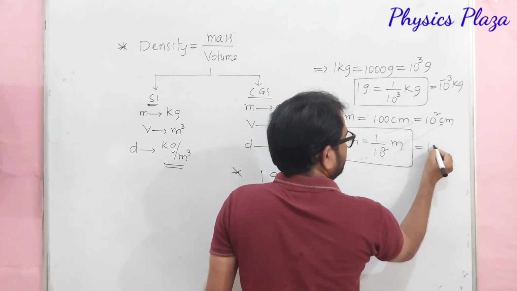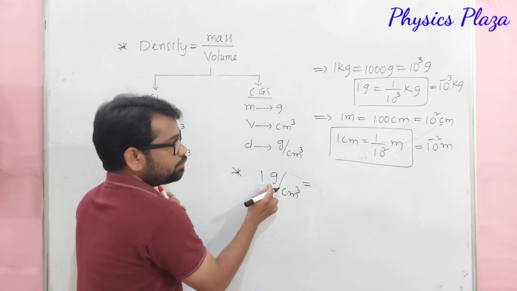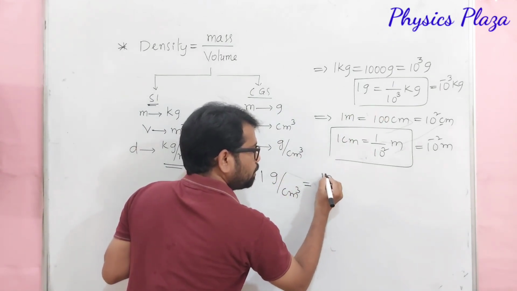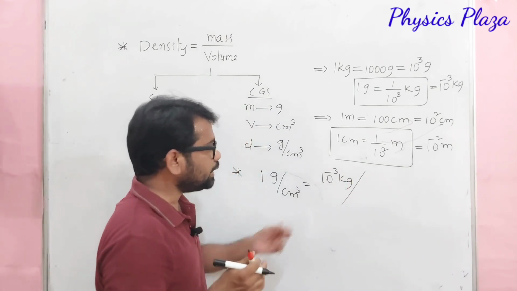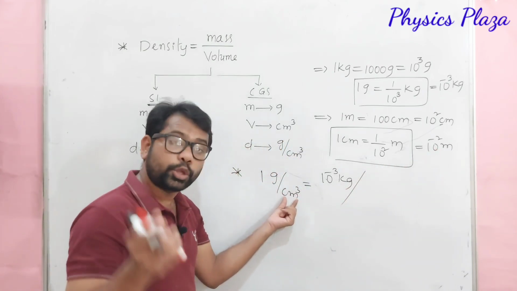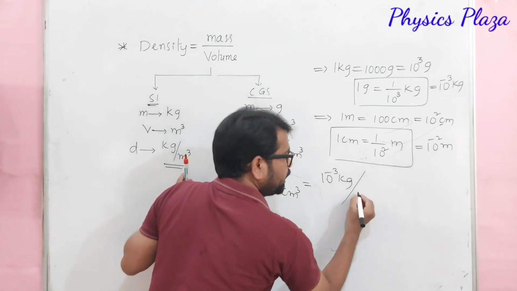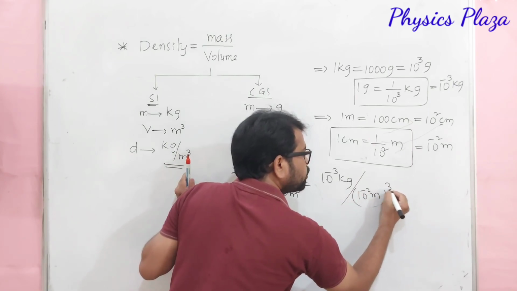In the place of centimeter, we can write 10 power minus 2 meter. But here centimeter cube is there, so we have to take 10 power minus 2 meter whole cube.